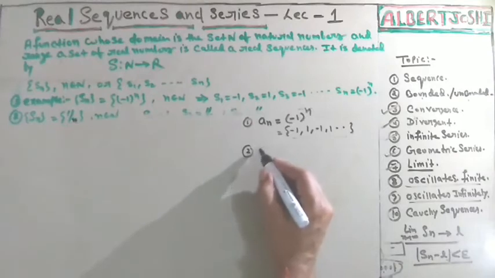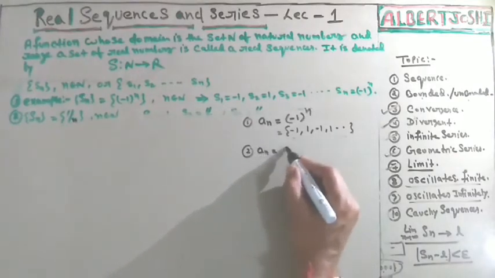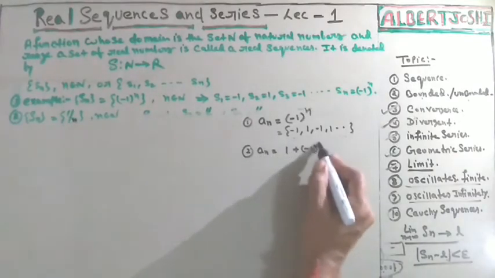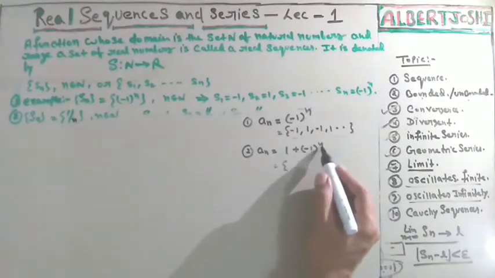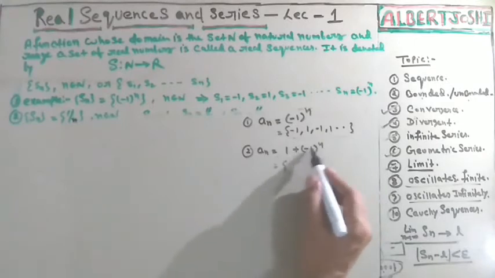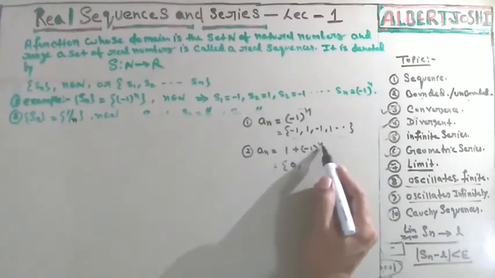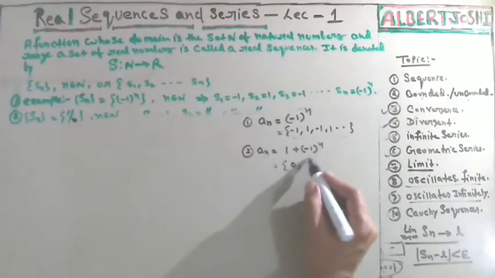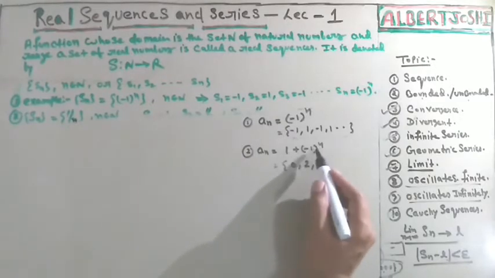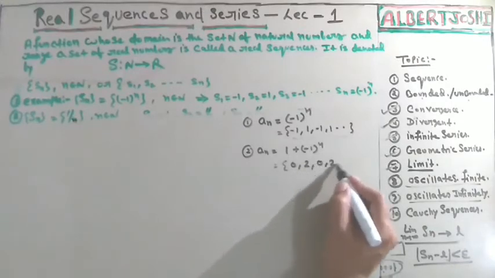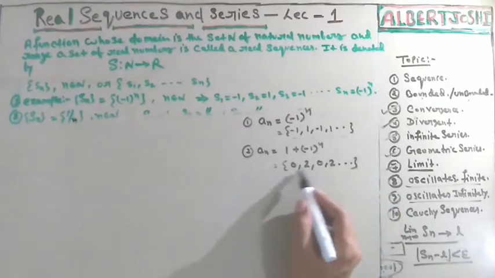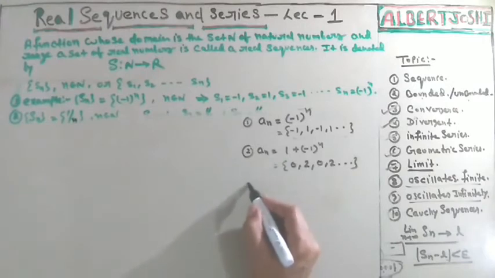Then the second example, suppose you have a_n equal to 1 plus (-1)^n. In this condition, if you put n equal to 1, then this is 1 minus 1 equal to 0. If you put n equal to 2, then this is 1 plus 1 equal to 2. If n is equal to 3, then this is 1 minus 1 equal to 0, and so on. So in this condition also you have only two values.